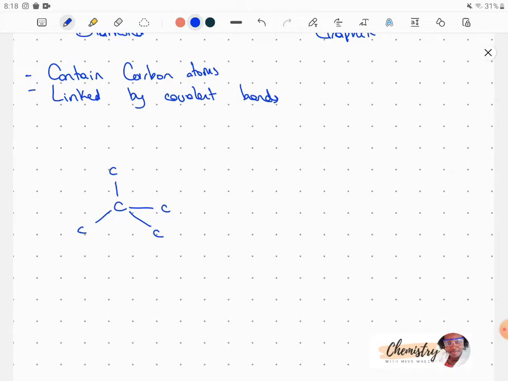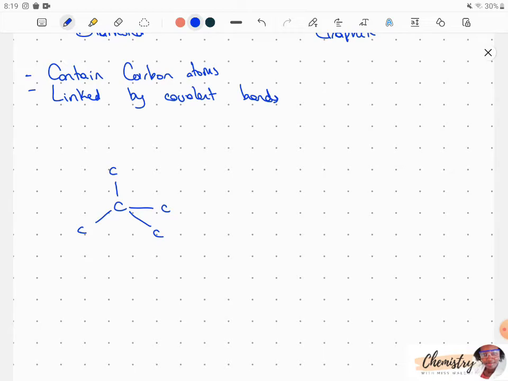Hexagon, hex, 6. So these rings would have 6 carbons. If you want to draw a diagram to represent the structure, we can start off like this. A central carbon, which has 4 other carbons bonded to it, and 4 because carbon can form 4 bonds.